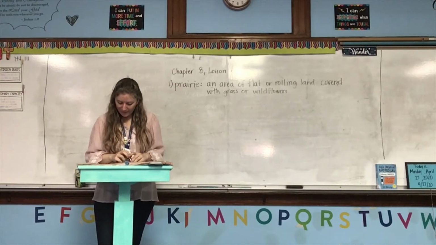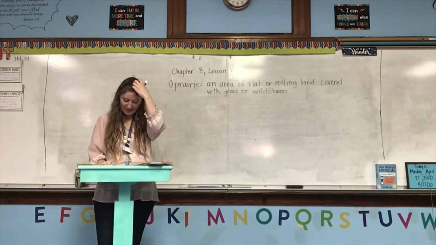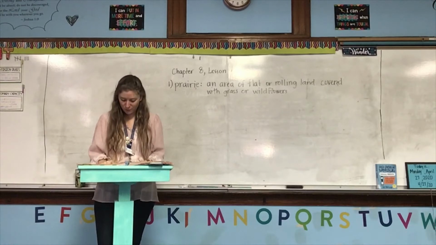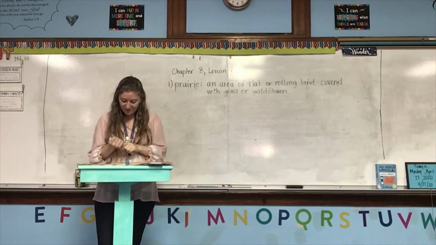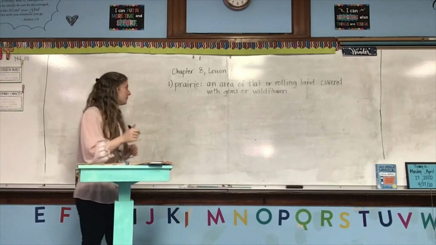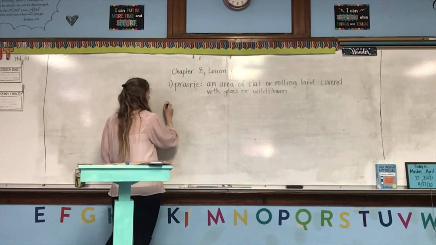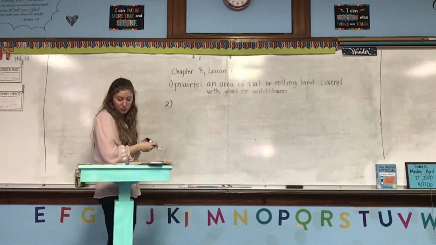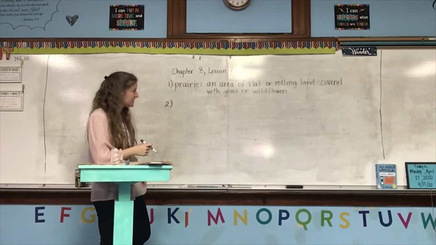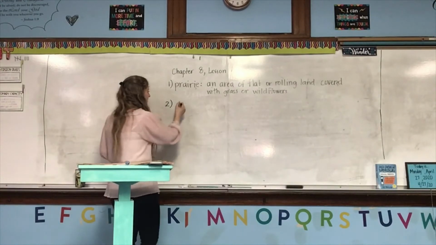Earth's strongest winds. When masses of warm air and cold air meet over the flat interior plains, tornadoes can form. A tornado is a funnel-shaped spinning windstorm. So that's our next word. So you should put it underneath your answer to the reading check from page 247. And our word is tornado.